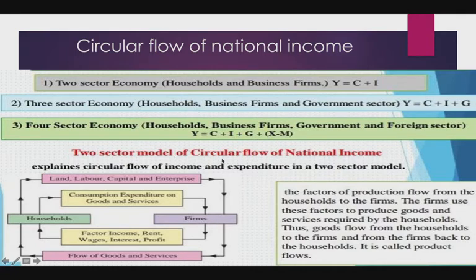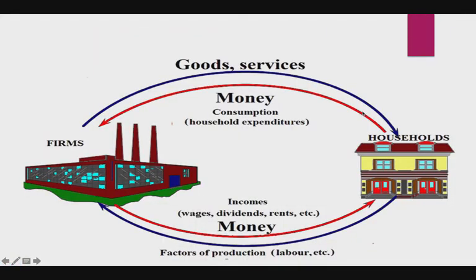So the two sector model of circular flow of national income explains this flow of income and expenditure in a two sector model. The circular flow of national income and expenditure refers to the process whereby national income and expenditure of an economy flow in a circular manner continuously through time. We begin with a simple hypothetical economy where there are only two sectors, household and business firm.